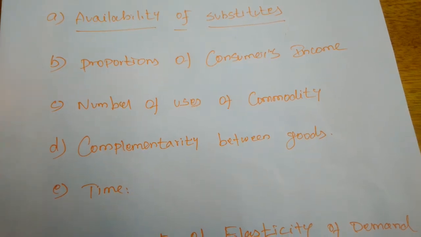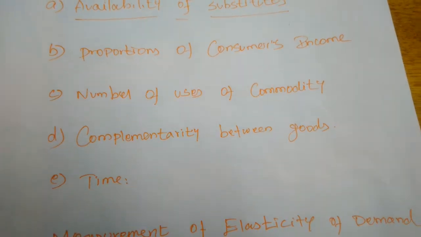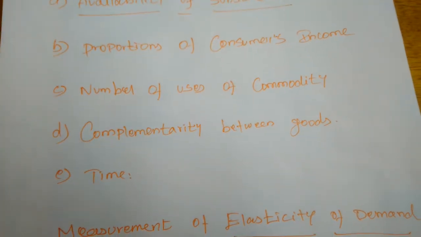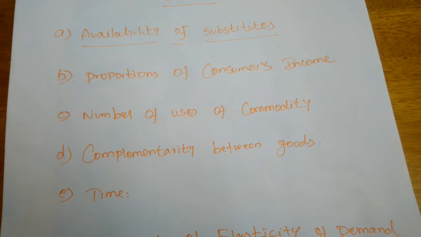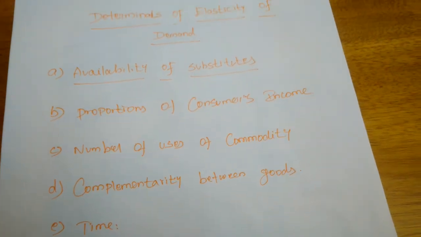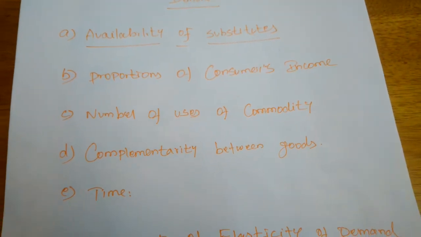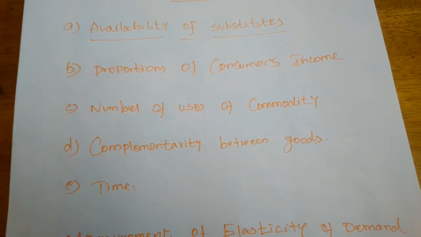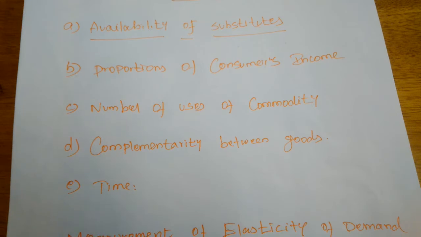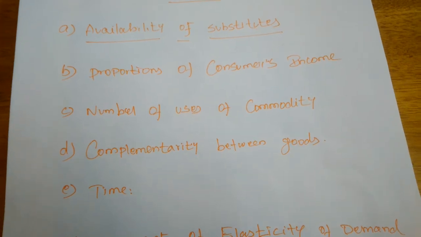Next, number of uses of a commodity. The number of uses of a commodity also determines the elasticity of demand. If a commodity is used for a greater number of uses, its price elasticity will also be larger.